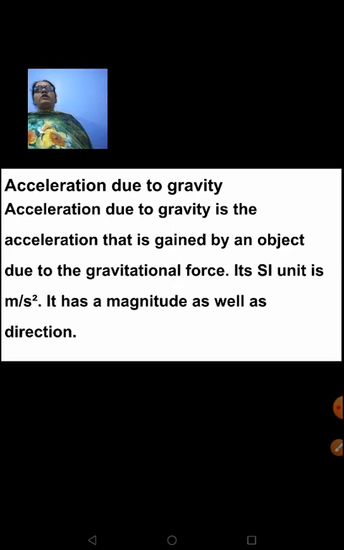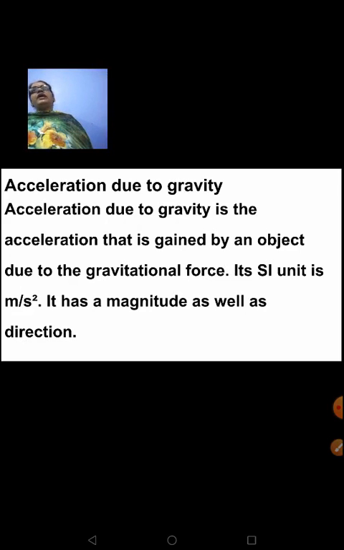When objects are falling down, they show an acceleration while moving towards the Earth's surface. They are moving down only because of the force of gravity. So acceleration due to gravity is the acceleration gained by an object due to the gravitational force exerted by the Earth on that object. That is what is known as acceleration due to gravity, and its SI unit is meter per second square.